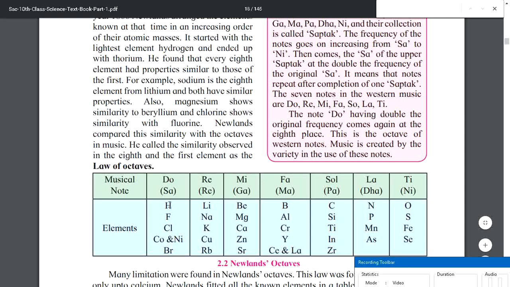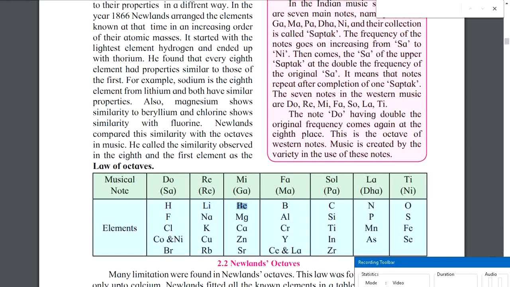Now what he did was, hydrogen, the next greater one to hydrogen is lithium, and the closest one to lithium and greater than it is beryllium, then boron. Basically you can put this symbol here: hydrogen is less than lithium, lithium less than beryllium, beryllium less than boron, boron less than carbon, carbon less than nitrogen, nitrogen less than oxygen.